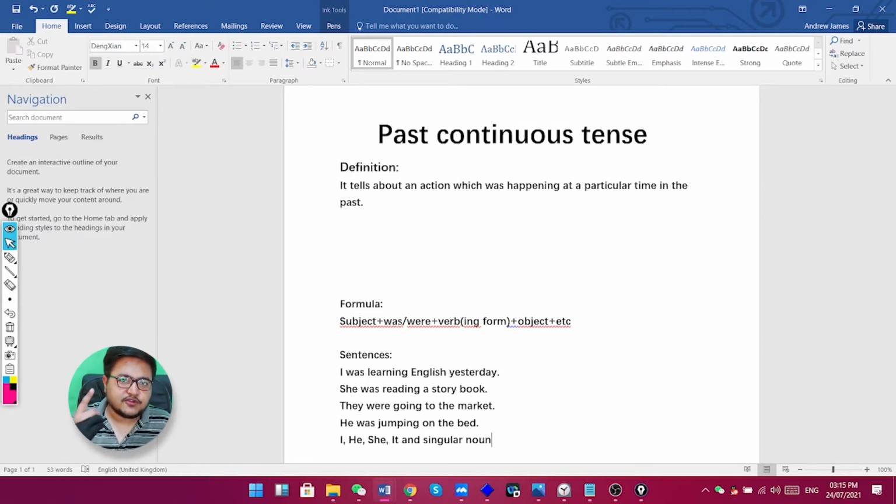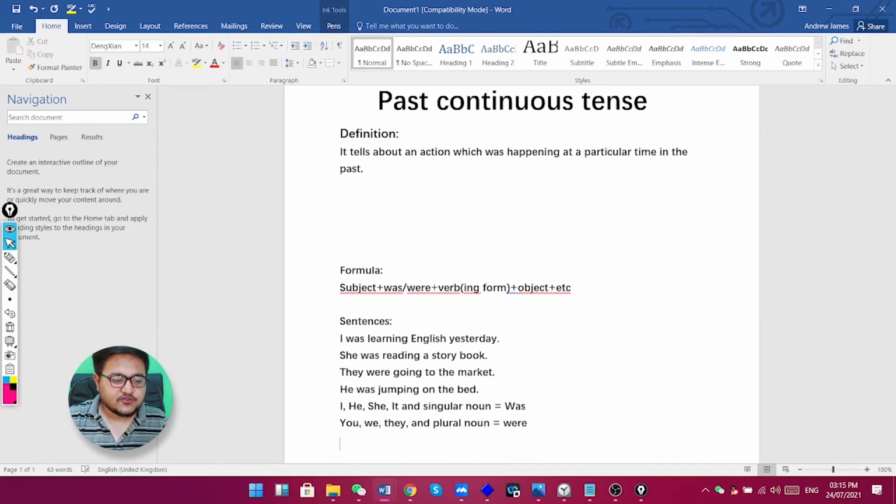Whenever you use only one person's name, there you will have to use was. And whenever you use you, we, they, or any plural noun, there you will use were.